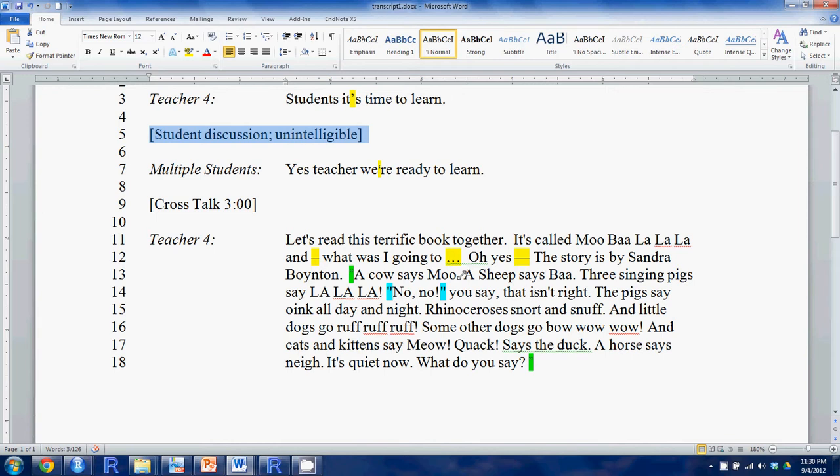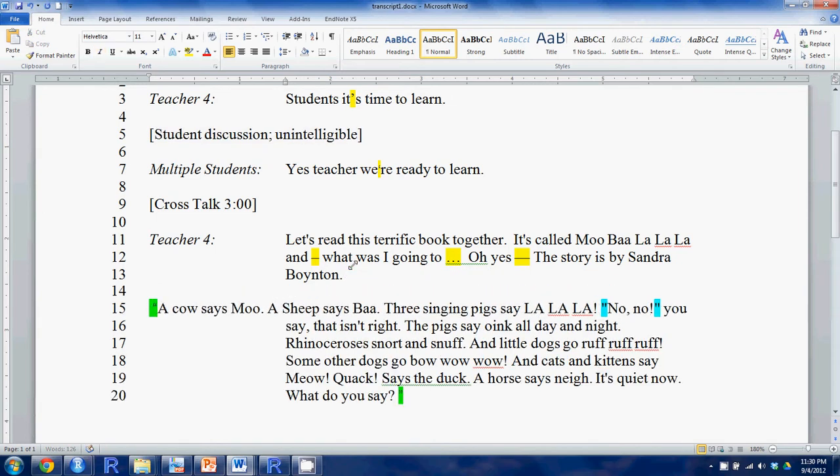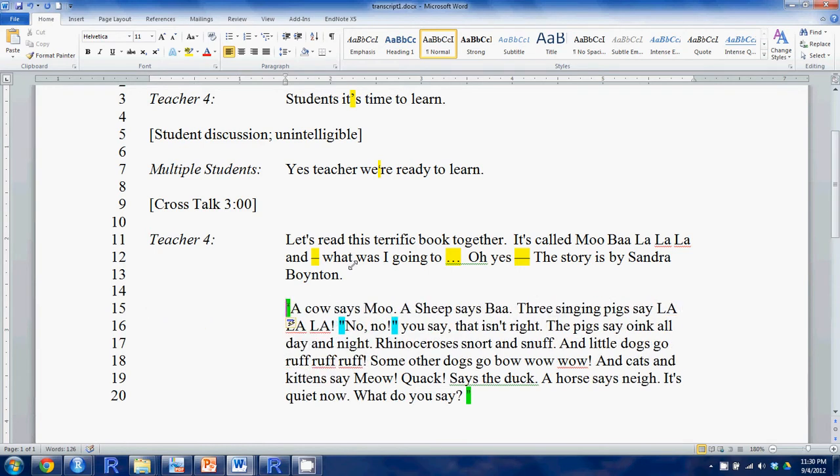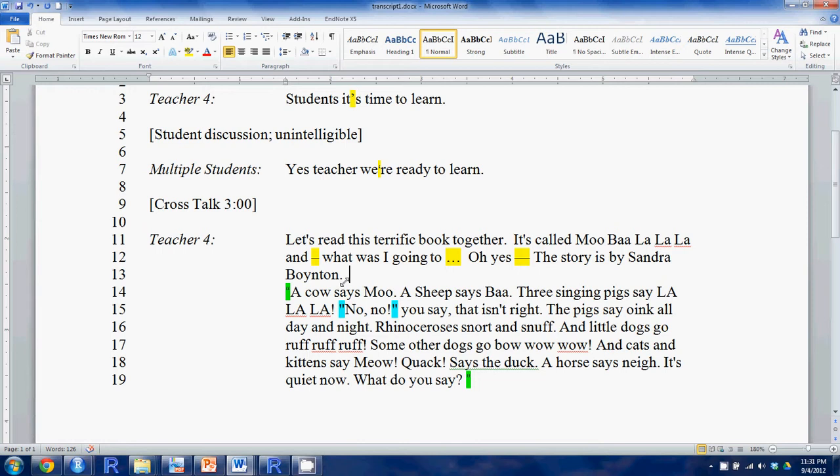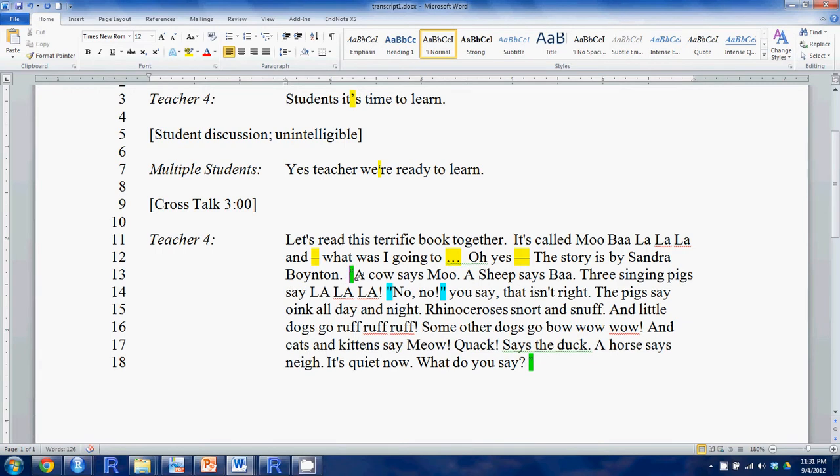Sometimes in a document, a transcriber may decide to split a turn of talk, like I just did here with Teacher 4, where they break the turn by paragraph or whatever. And sometimes that may give read transcript a problem. If it does, read transcript will try to handle this. If it can't, you'll have to go in by hand and get rid of those breaks in the turn of talk.